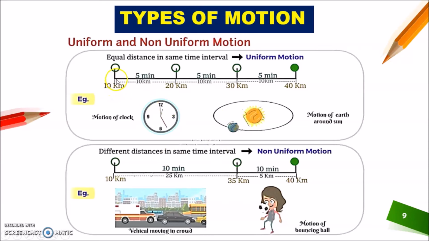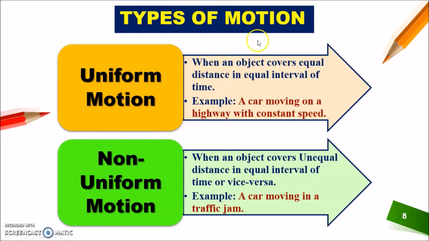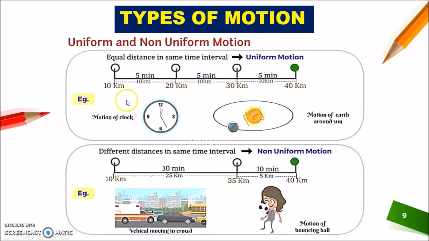An object covers 10 kilometers in every 5 minutes. Okay, so according to this definition, when an object covers equal distance in equal intervals of time. Is it clear, students? So here every 10 kilometers is covered in every 5 minutes. This type of motion is considered as uniform motion.